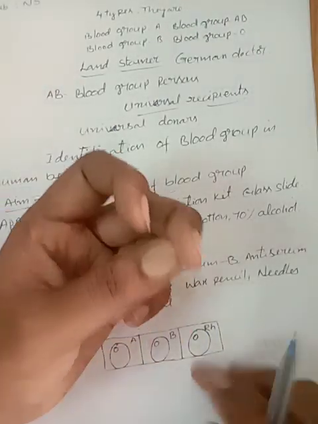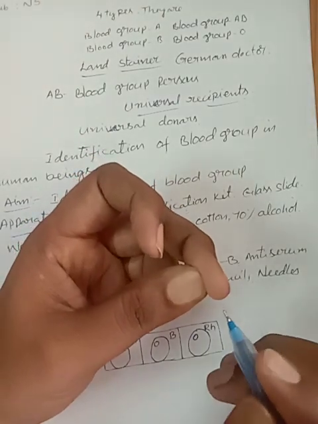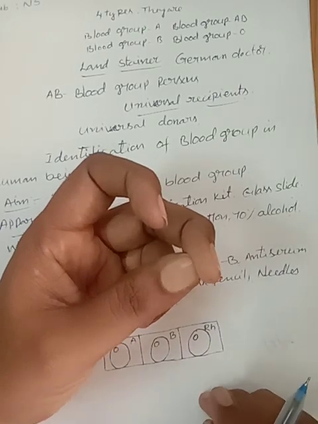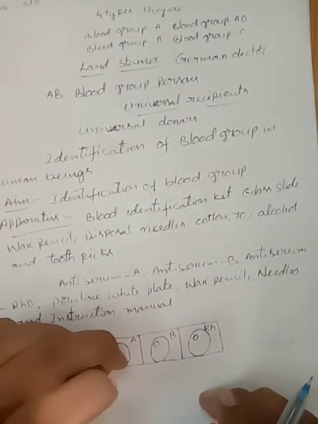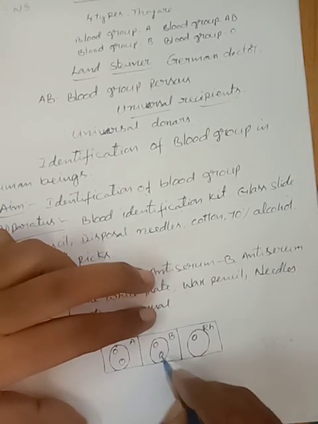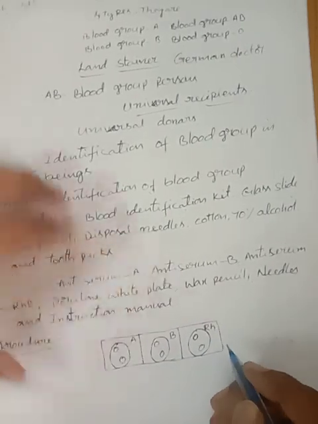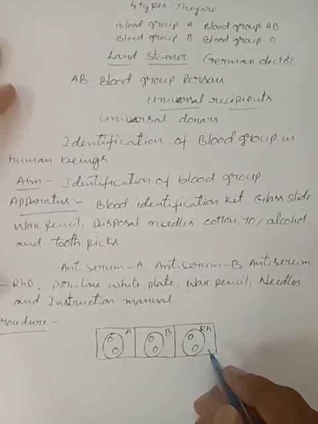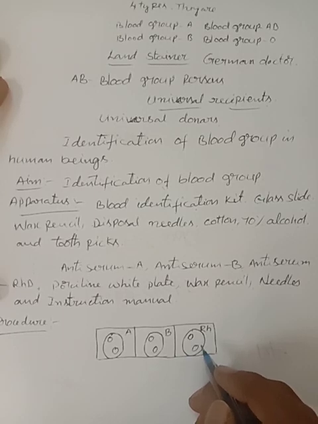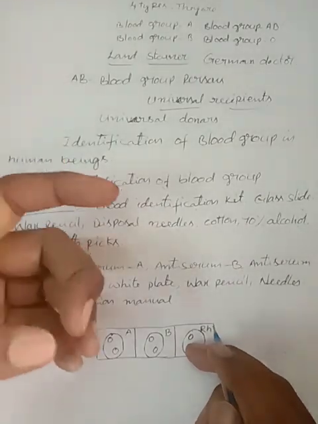Now, children, we prick the fingertip with a needle, then the blood comes out. Now take the blood into the three circles. This is blood. After putting three drops of blood, press the wound gently with a cotton ball.